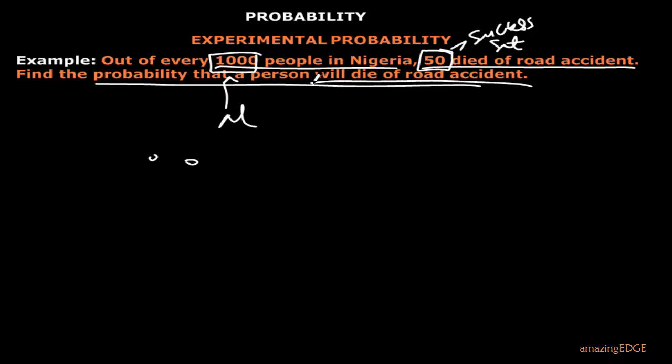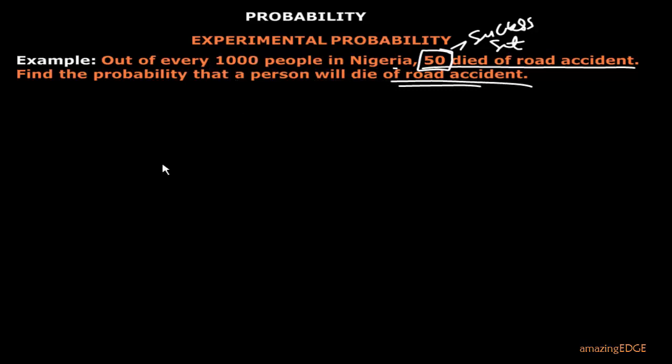So what it means is that you use what you have observed previously to predict what will happen. So this is experiment in that form. So you use the observations to predict what will happen in the future. So that kind of probability is experimental.